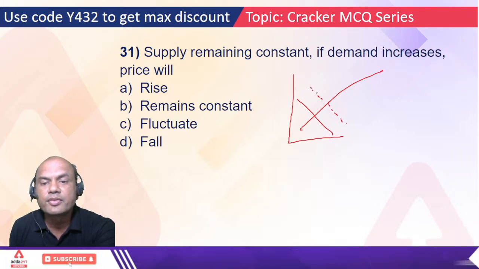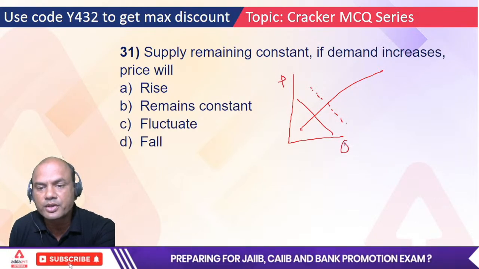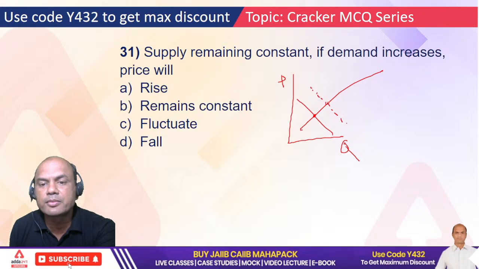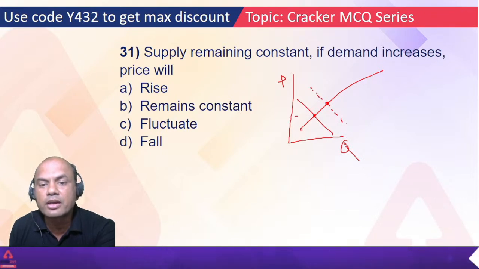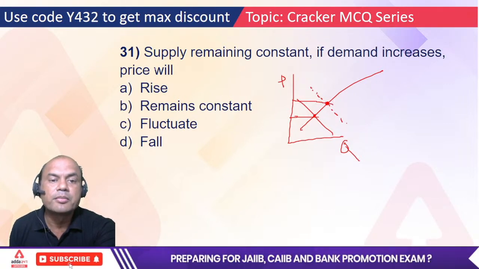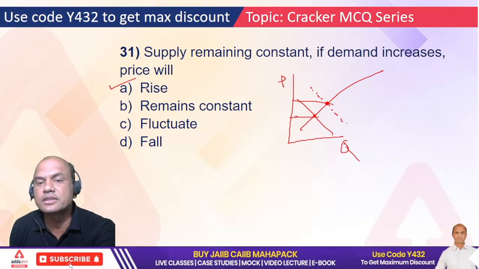So what has happened? This is price, this is quantity. Now this was the earlier equilibrium, now the equilibrium is over here. So now what has happened? Earlier price was over here, now price is over here. So what increases? Price will rise, right? Right, A is the answer.